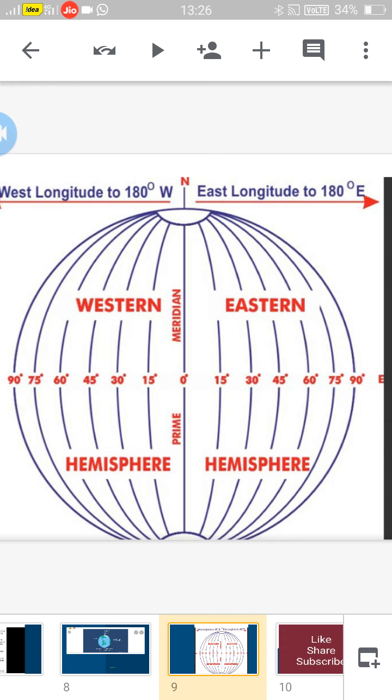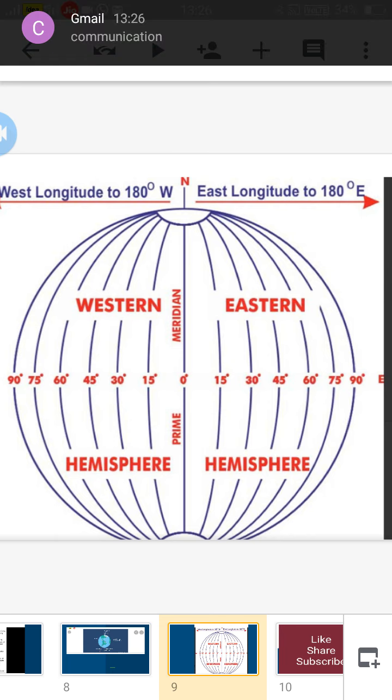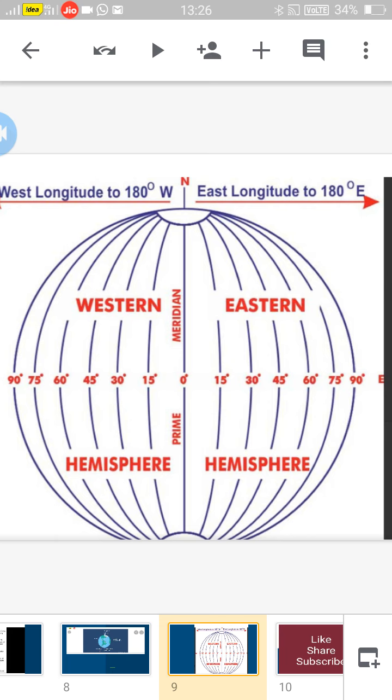For me it is 1:30, so you have to go back 4 hours. 1:30, 12:30, 11:30, 10:30, 9:30. When I am in the east it is 1:30, for you it is 9:30. 4 hour difference. In this way, longitude is used for knowing the time.